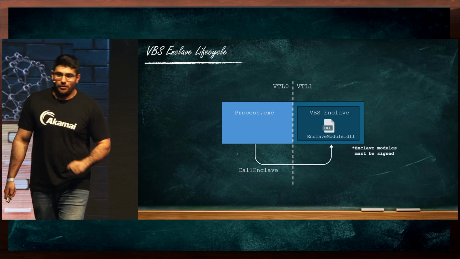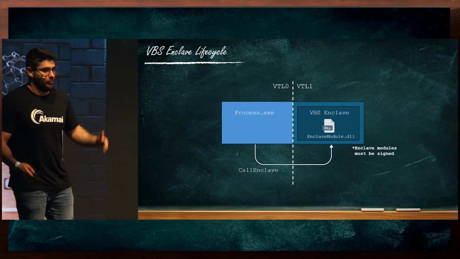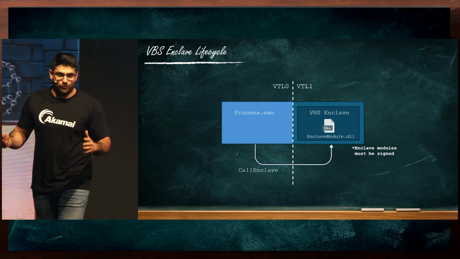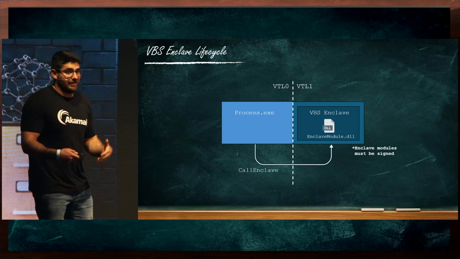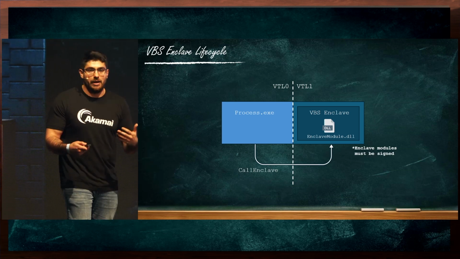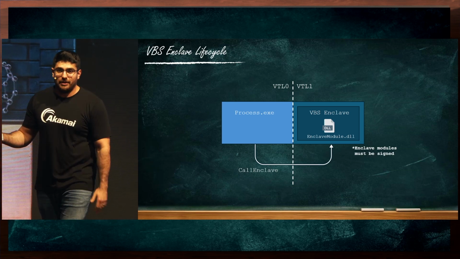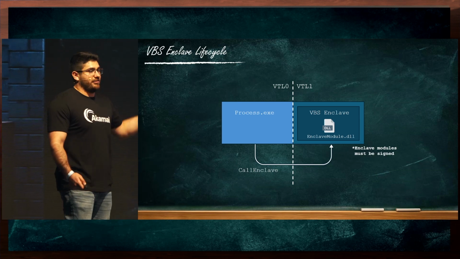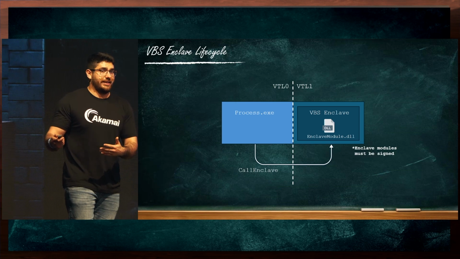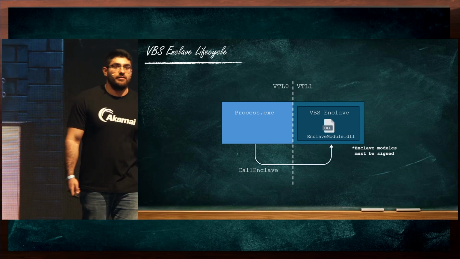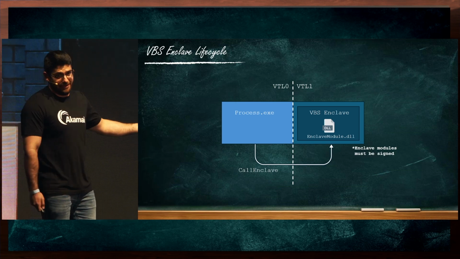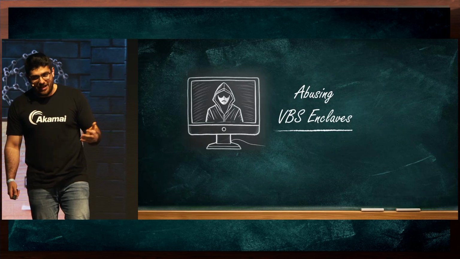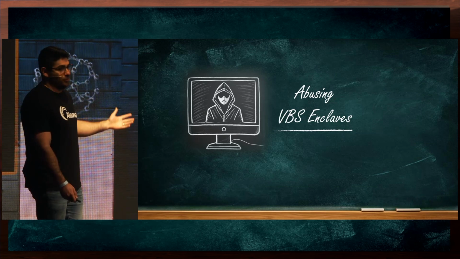One final note, which is very small here, but it is going to be the next 20 minutes of our talk, is that we can't just load any arbitrary DLL into an enclave. Microsoft aims to protect isolated user mode, and it doesn't wish to allow any code to execute within it, kind of with a similar idea to the kernel. So yeah, just like we need to sign drivers in order to load them to the kernel, we need to sign enclave modules in order to run them within an enclave. Yeah, so this was VBS Enclaves, which now leads us to the fun part, abusing them.